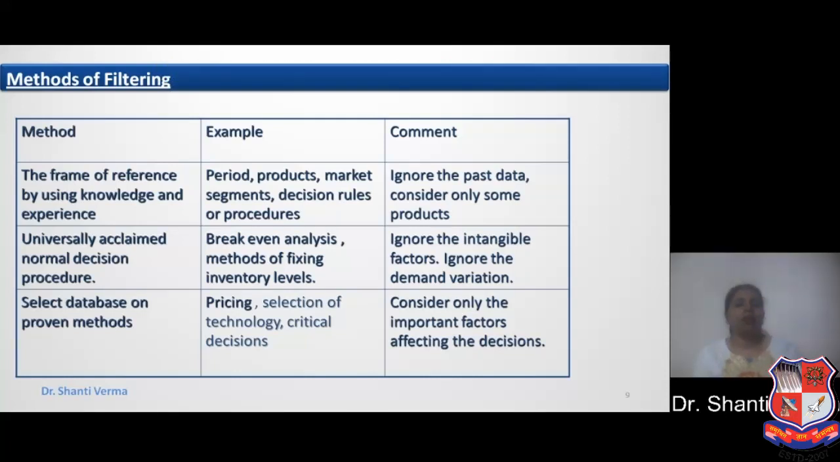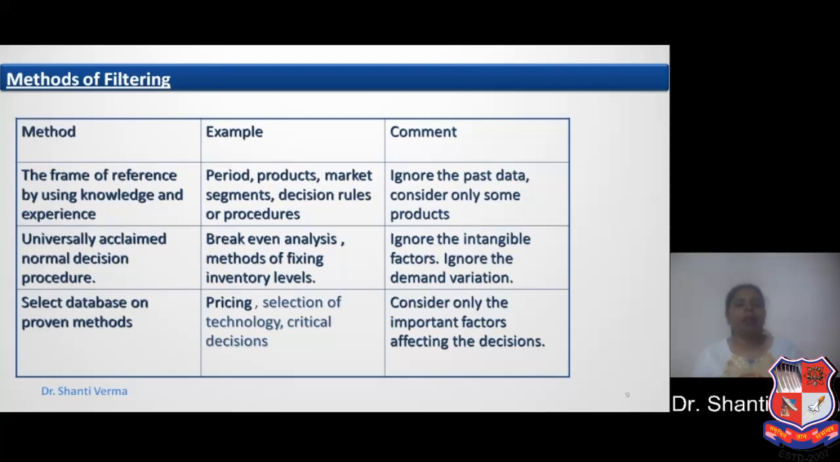Now let's discuss what are the different methods of filtering information. The first is the frame of reference, by using knowledge and experience. For example, period, products, market segments, decisions, rules, and procedures. So, the comment for the same is: ignore the past data, consider only some products.